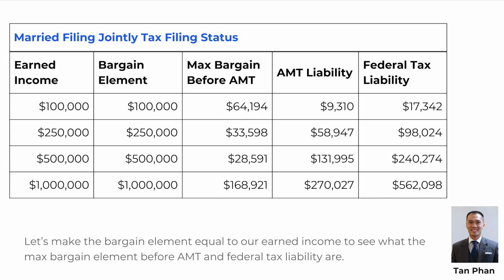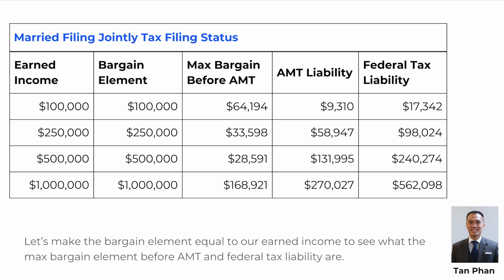Let's make the bargain element equal to our earned income to see what the max bargain element before AMT and federal tax liability are. Married filing jointly tax filing status. Earned income $100,000. Bargain element $100,000. Max bargain element before AMT $64,194. AMT liability $9,310.